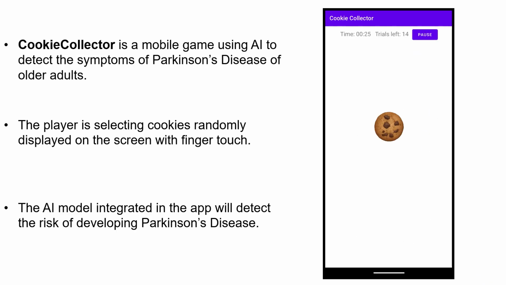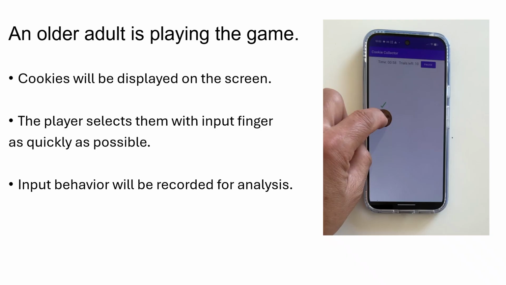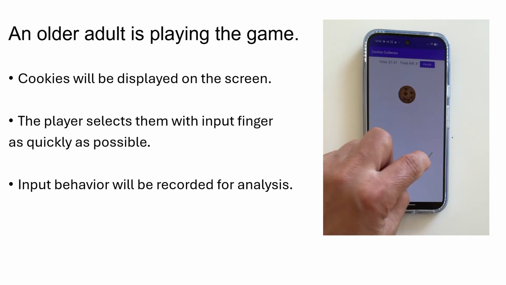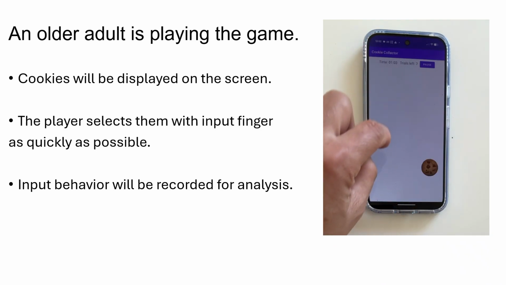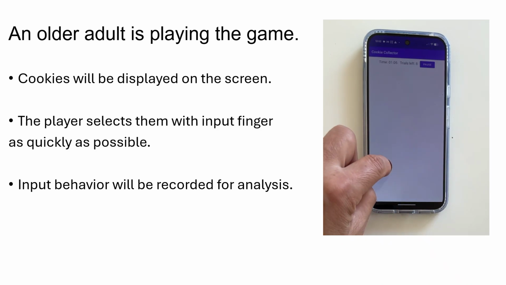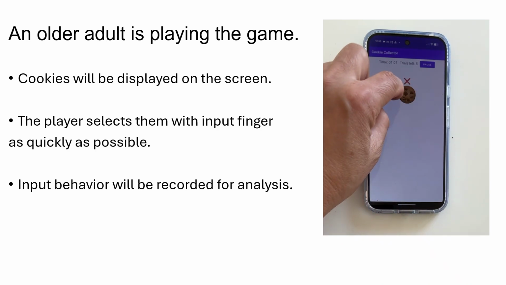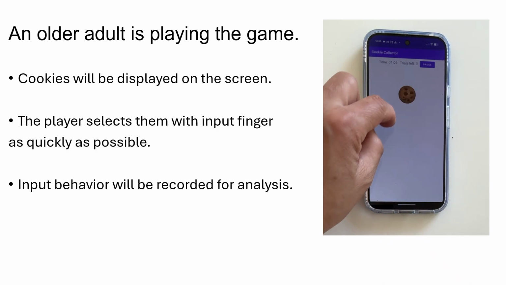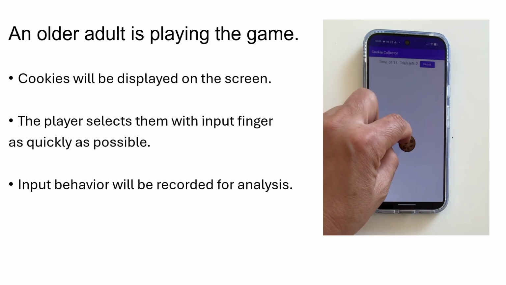Next, I show a user playing the game. A cookie will be displayed randomly on the screen. The player selects it as quickly as possible with the input finger. If the selection is successful, a green symbol will be displayed and a successful sound will be played. Otherwise, a red cross will be displayed and a failure sound will be played.